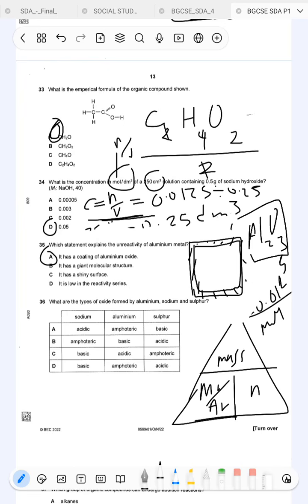This layer works to the advantage of how we use metals. It's an advantage because it protects the inner fresh aluminum metal from further oxidation or reaction with the atmosphere, or other substances like water, which can react with the fresh aluminum.